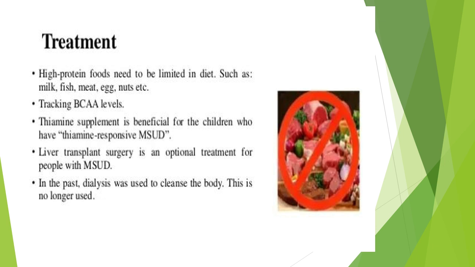Treatment for maple syrup urine disease. High protein foods need to be limited in the diet, such as milk, fish, meat, egg, nuts, etc. Tracking BCAA levels. Thiamine supplement is beneficial for children who have thiamine responsive maple syrup urine disease. Liver transplant surgery is an optional treatment for people with maple syrup urine disease. In the past, dialysis was used for treatment, but it is no longer used.